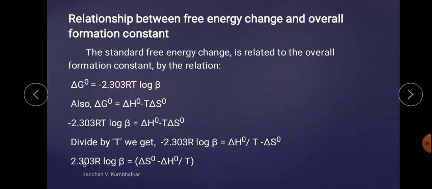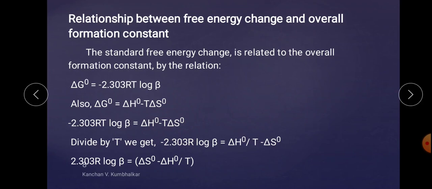Hence we can write minus 2.303 RT log to the base 10 beta is equal to delta H0 minus T delta S0, where R is the gas constant, T is absolute temperature, beta is the overall stability constant or formation constant, delta H0 is the standard enthalpy change, and delta S0 is the standard entropy change.